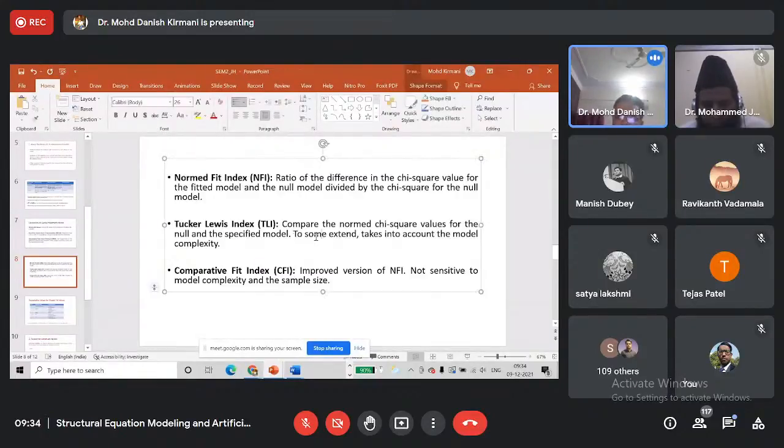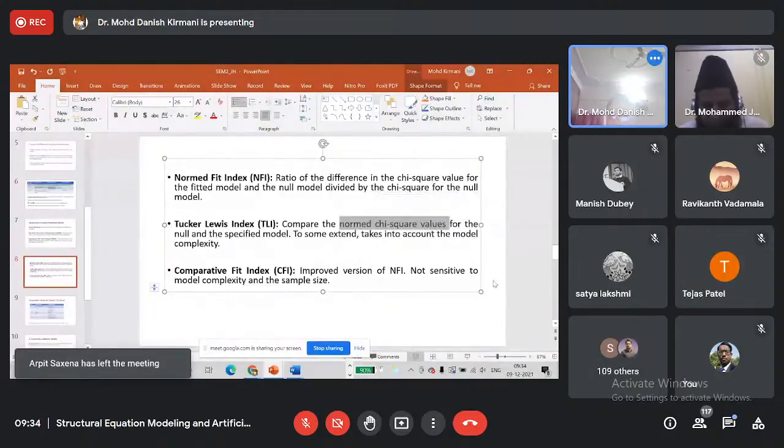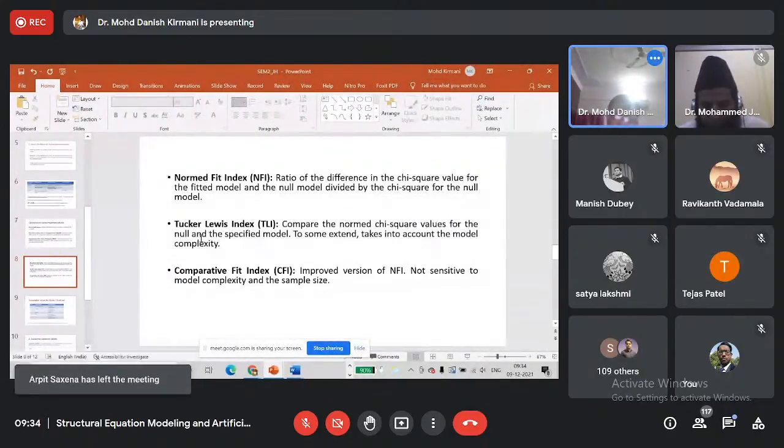So it is considered a better fit index than NFI because it considers normed chi-square value, whereas NFI considered chi-square value. Chi-square value is sensitive to the sample size, as I have already told you. Normed chi-square is less sensitive to the sample size, and here it is also comparing the null model and the specified model.